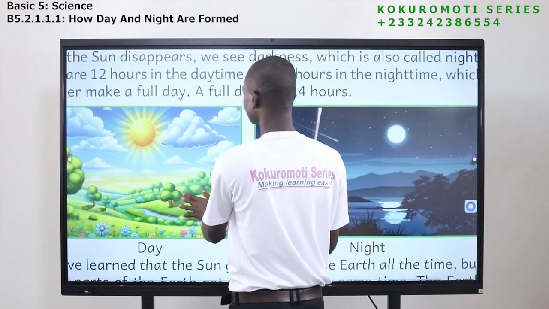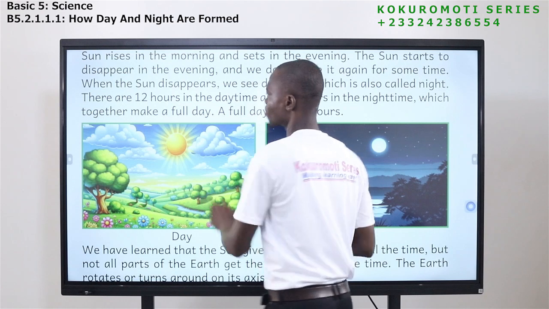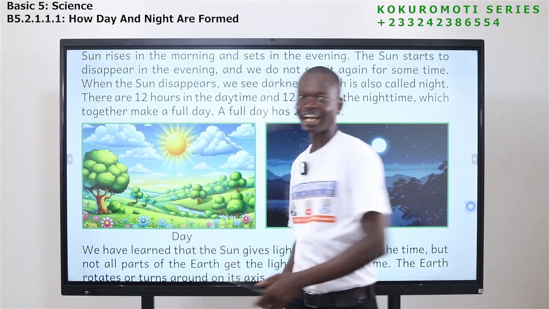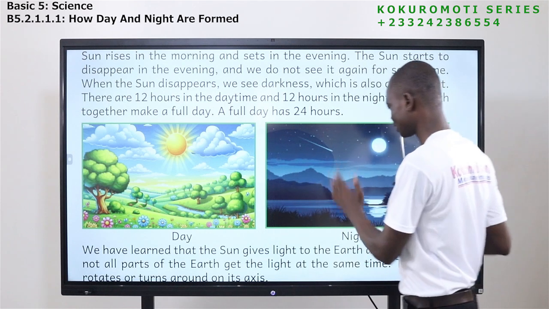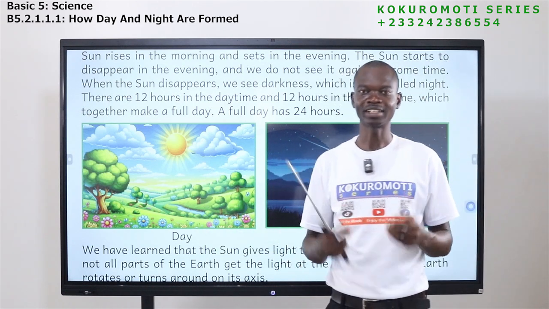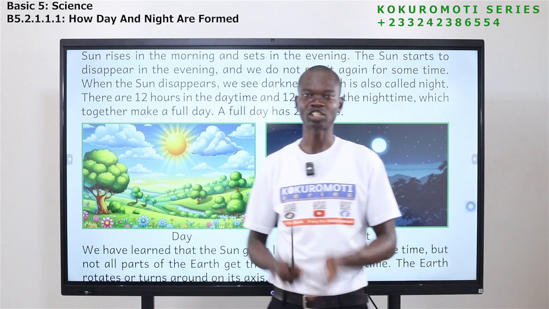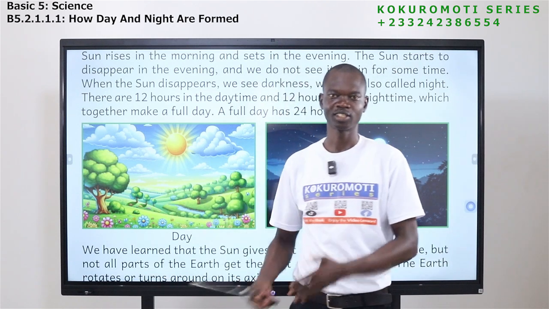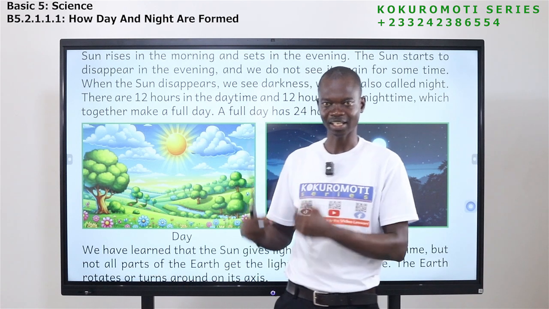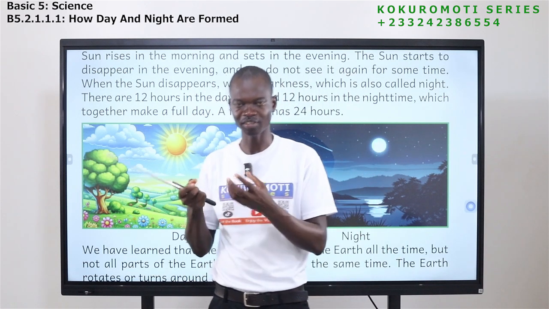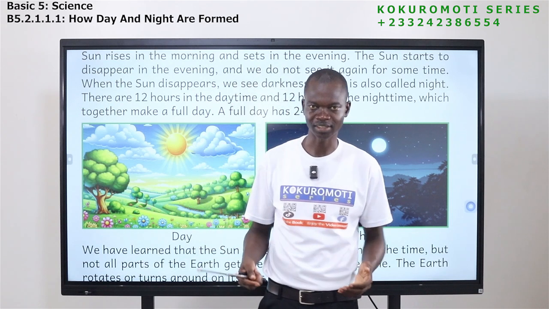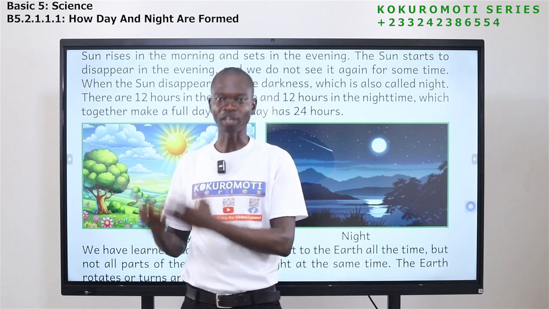And you should know that daytime has 12 hours. Nighttime also has 12 hours. So the two give us a full day. A full day has 24 hours. The daytime, when the sun is out for us to see, to give us light, is the time that we go out to do our things. The daytime has 12 hours.